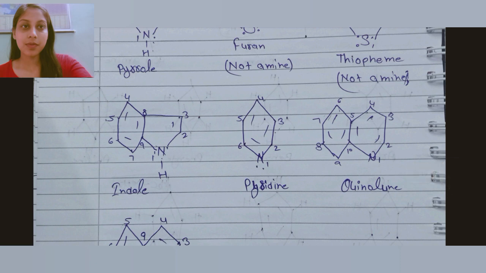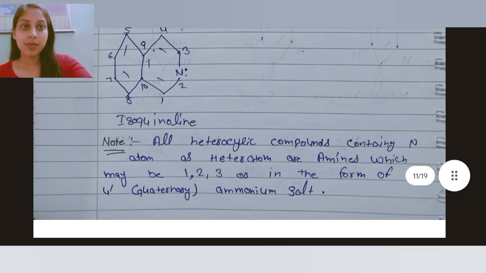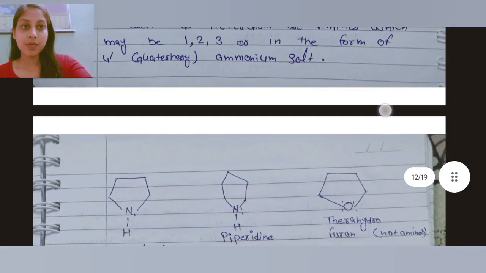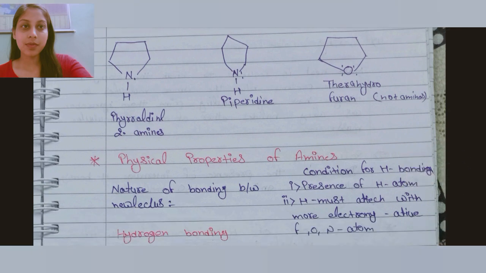Indole, pyridine, quinoline, isoquinoline. All heterocyclic compounds containing N as heteroatom are amines, which may be 1, 2, 3 degree, or in the form of 4 degree ammonium salt. Pyridine is a 2 degree amine, piperidine, thiophene not an amine.